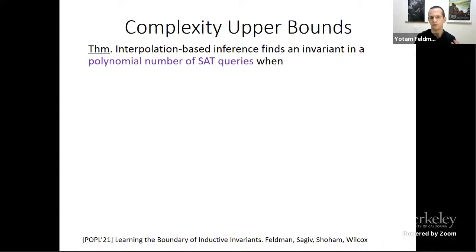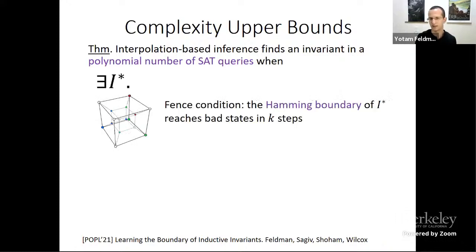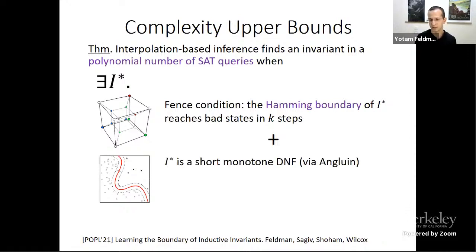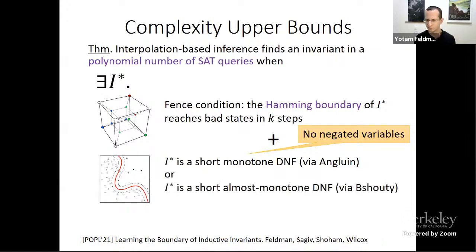And if it holds, that is, if there exists an invariant that satisfies the fence condition and it has a syntactic form that matches results in concept learning with some restrictions, so if it's a short monotone DNF formula, it doesn't have negated variables, or if it's an almost monotone short DNF formula, it has at most a constant number of terms with negated variables, then we can prove that the invariant inference algorithm I showed you, or slightly different variants, can efficiently infer the invariant in a polynomial number of SAT calls.